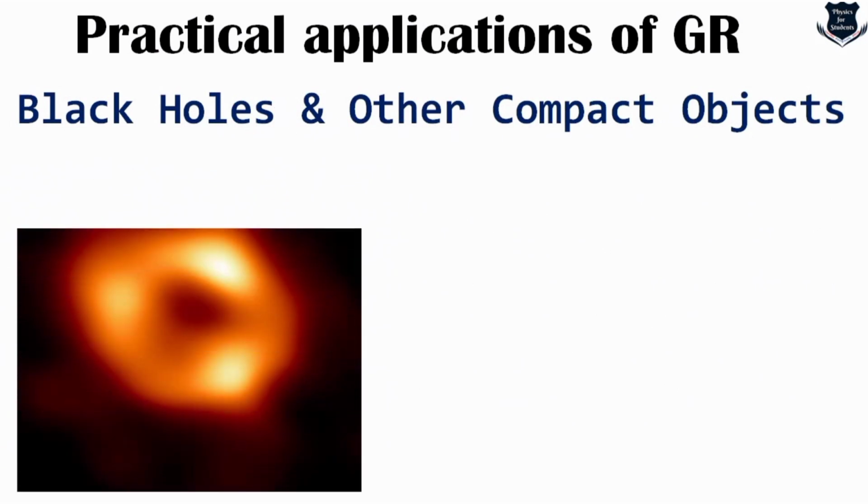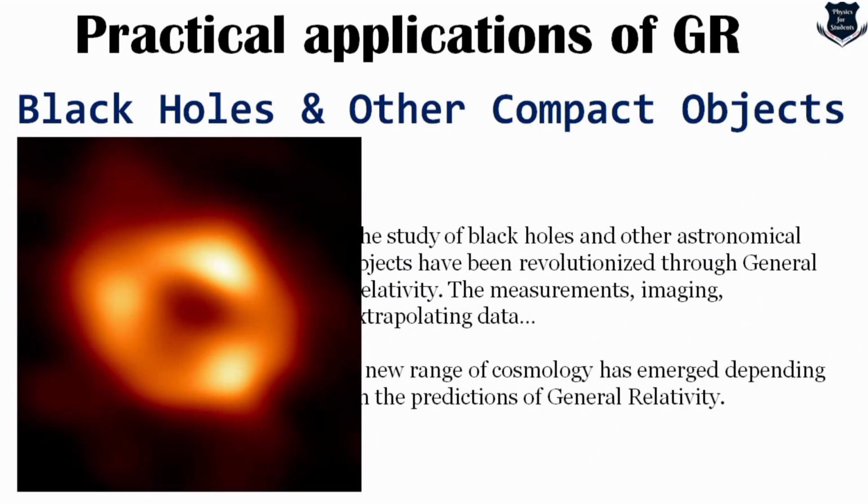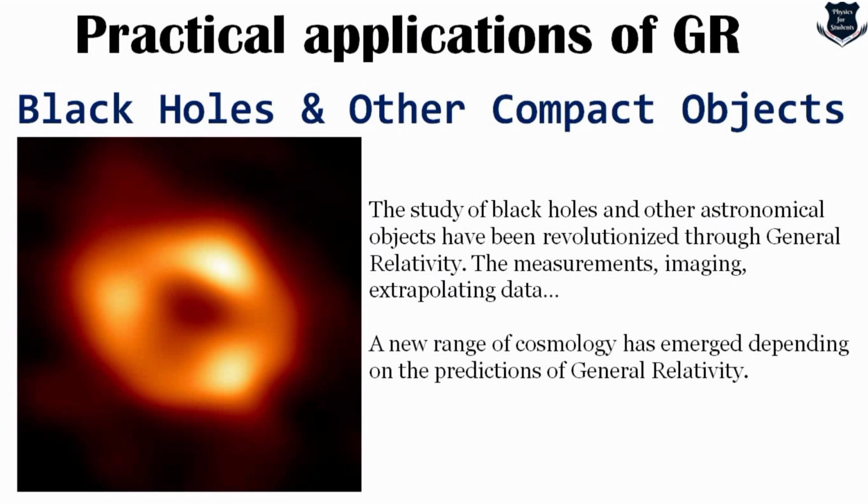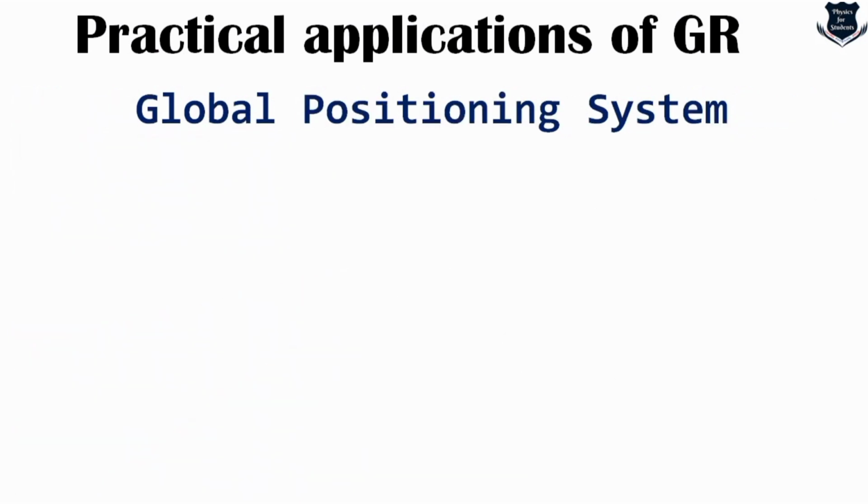Yes, we have got a whole new understanding of black holes and other compact objects. Singularity: last year Roger Penrose got the Nobel Prize in Physics for showing singularity, approaching general relativity from a topological and geometric point of view. Definitely the black holes and their implications, the black hole discovered at the center of our galaxy, Sagittarius A*. All these are leading because these are the practical applications of the general theory of relativity.